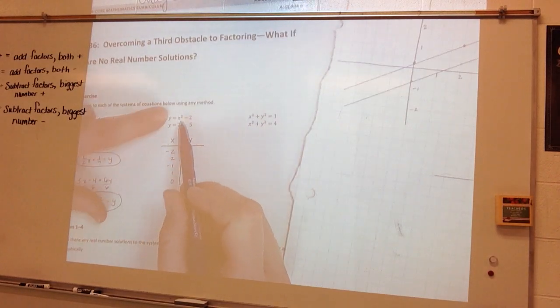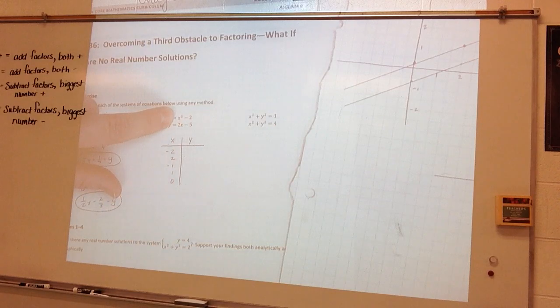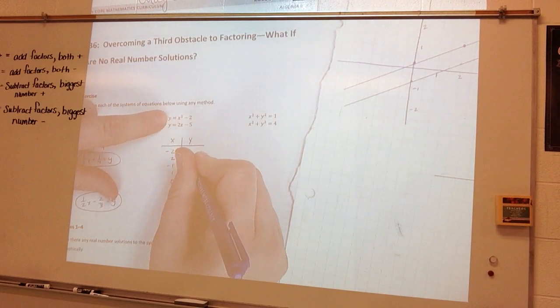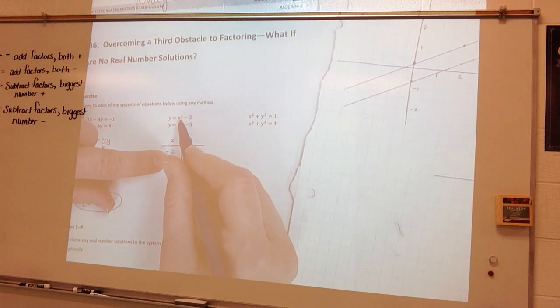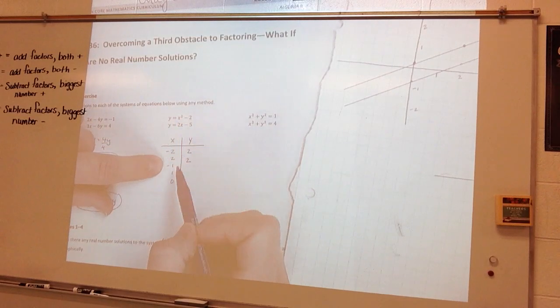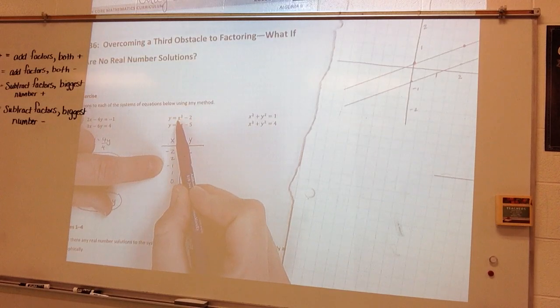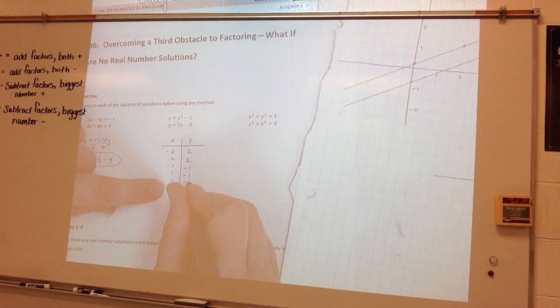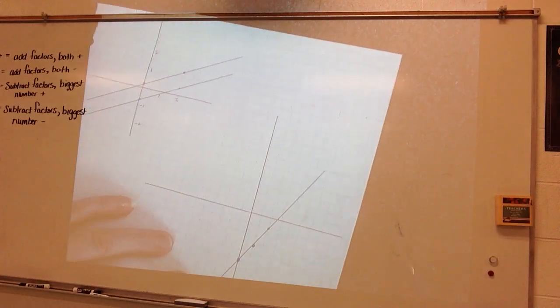If x was -2, that would be 4 minus 2, which is 2. If x were 2, 2 times 2 is 4, minus 2 is 2. If x were -1, that would be 1 minus 2, that would be -1. If x were 1, 1 minus 2 would be -1. And if x were 0, that would be -2. So then let's graph that.